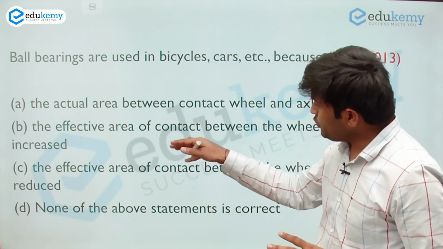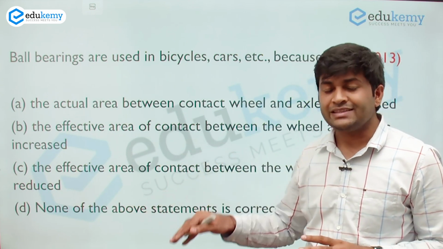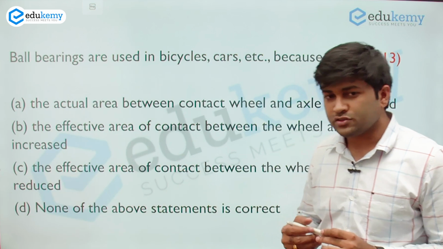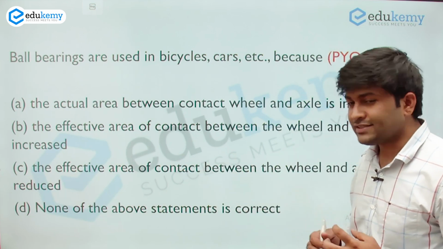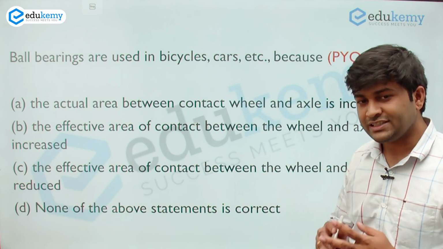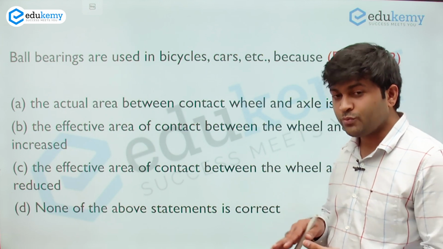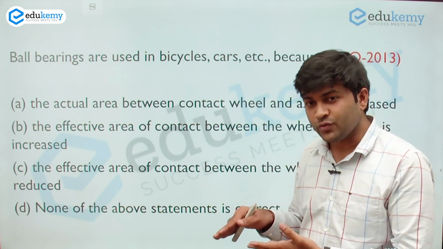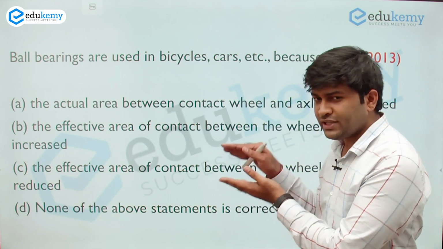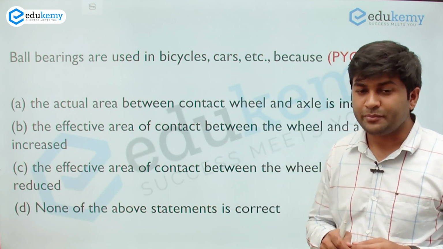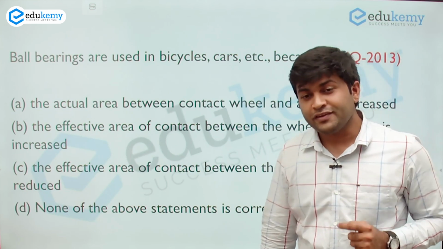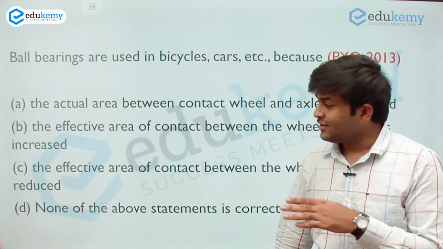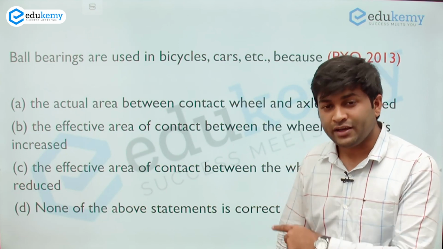Now if you look at the B and C statements, they talk about the effective area of contact between the wheel and the axle being increased, and the third statement says that it is decreased. So by applying our hack over here, we can come to a conclusion that the answer lies between these two statements. Now comes the part of your knowledge. After applying our hack, it's your knowledge that will play a role.